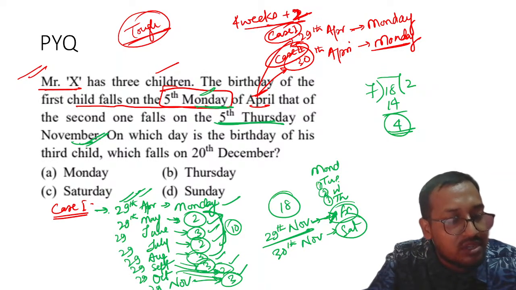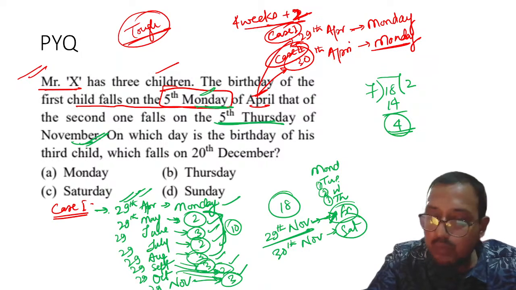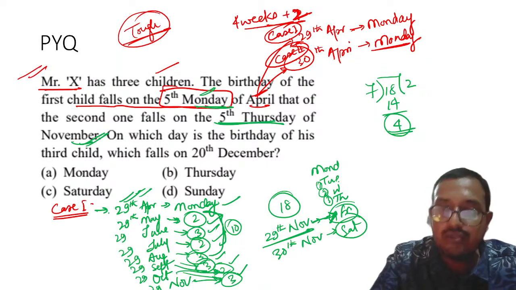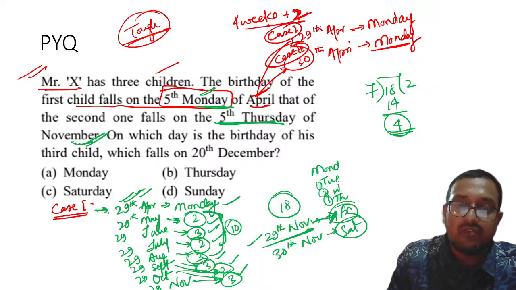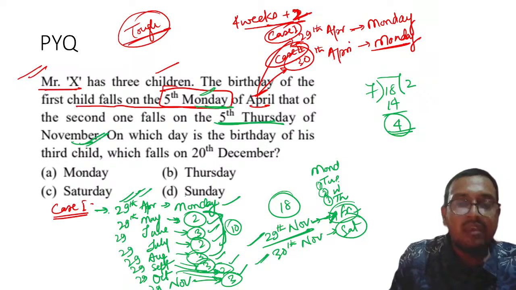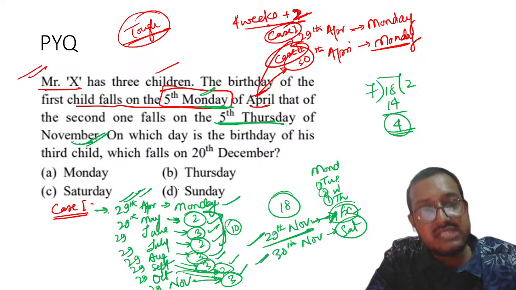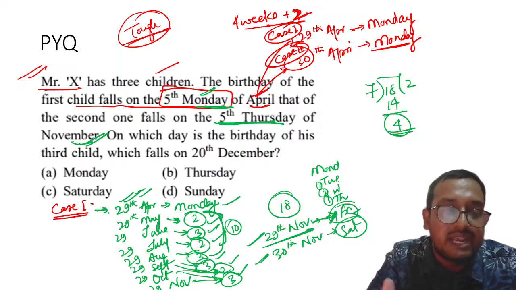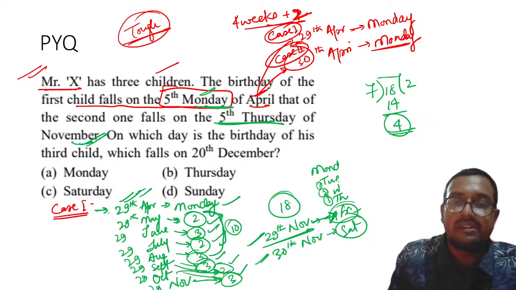So my dear students, tell me one thing: is it possible to get a 5th Thursday in November? Obviously no. Please remember, yes, correct. Karthikeyan, you are very correct. If you look carefully, 29th November cannot be Thursday, or 30th of November cannot be Thursday, if 29th April is Monday. So what is the next case? Please remember, the right case will be case 2.